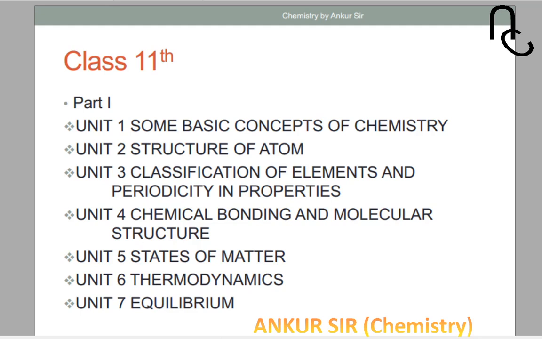Okay, coming to the fourth topic, that is chemical bonding and molecular structure. In this you will learn how molecules are formed, how elements combine and convert into molecules or mixtures, and so on. This is a basic and very important chapter from a chemistry point of view. You will learn how many types of bond formations there are in chemistry, like covalent bond, coordination bond, ionic bond, as well as hydrogen bond, van der Waals bond, and metallic bond.